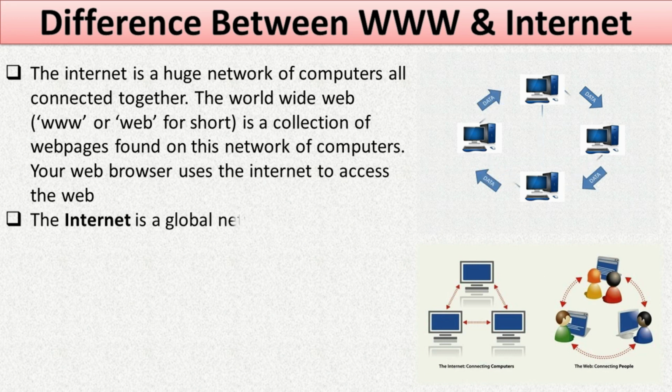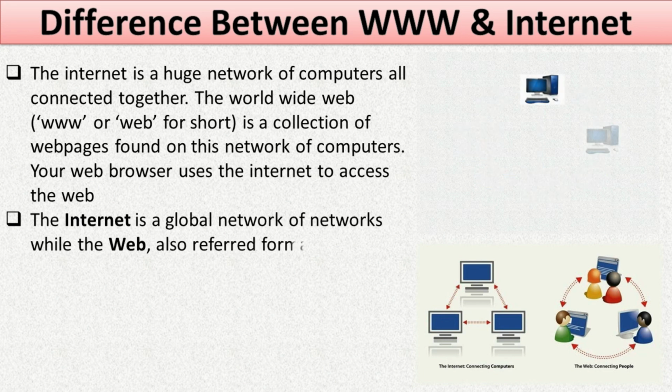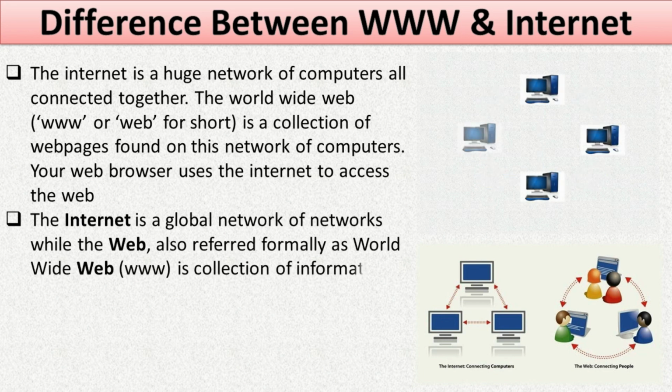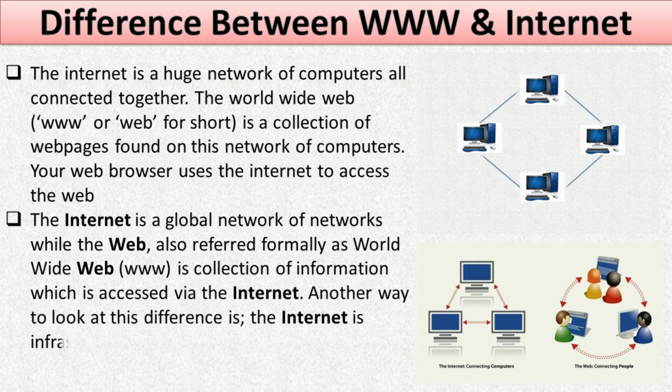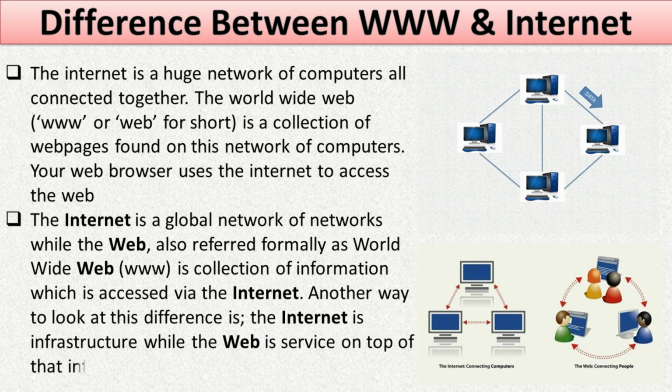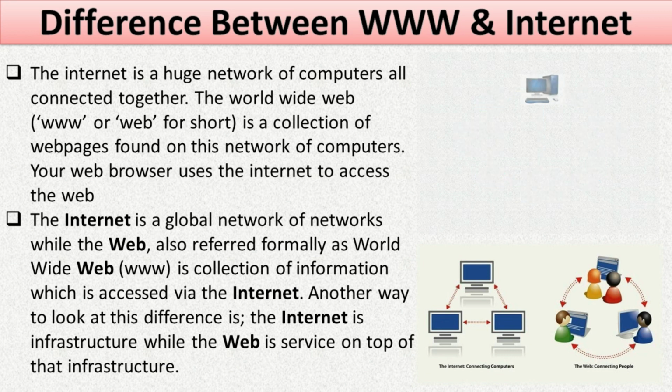The Internet is a global network of networks, while the web, also referred formally as World Wide Web, is a collection of information which is accessed via the Internet. Another way to look at this difference is the Internet is infrastructure while the web is service on top of that infrastructure.